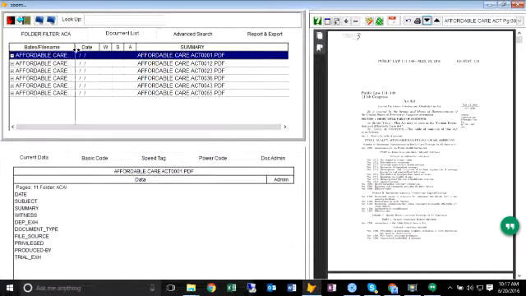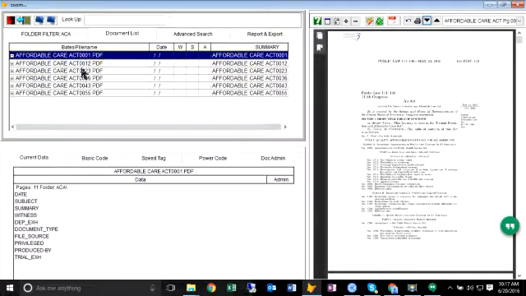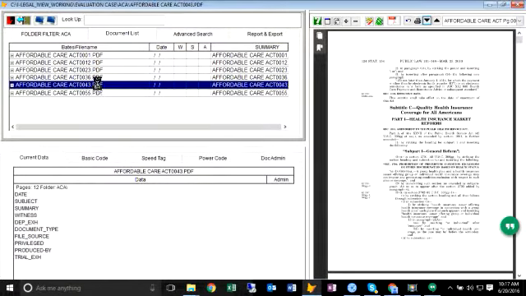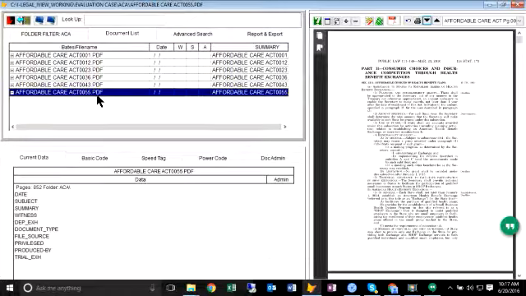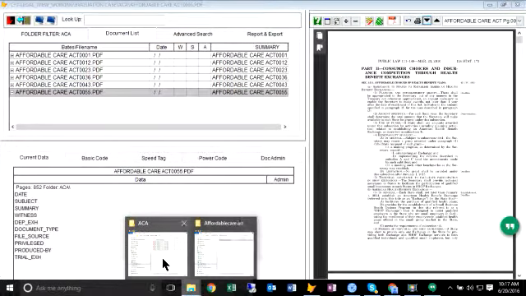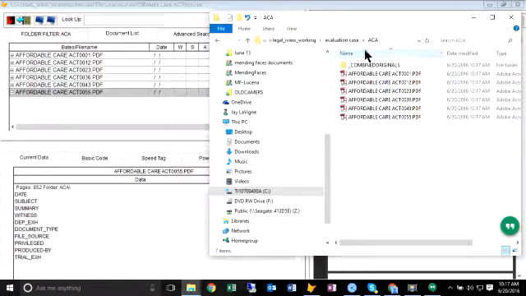If we go here, you can see the original master document is now gone, and all the sub-documents are here ready for review, coding, or just printing. You recall we put our file in the iView Working Evaluation Case ACA folder.